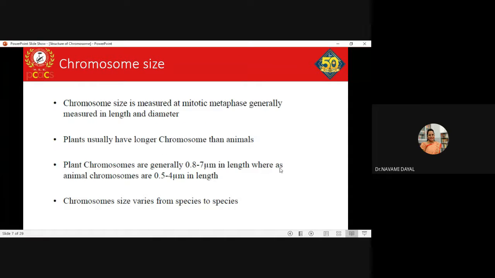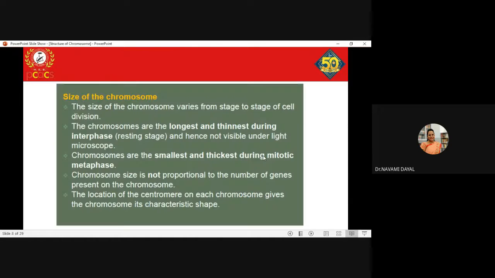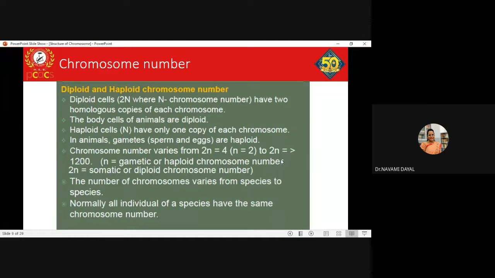Coming to the size of the chromosome, the chromosomes of plants are much larger in size as compared to the chromosomes of animals, which are comparatively smaller. Clear? If you want to measure the size of the chromosome, it should be measured in its metaphase stage.